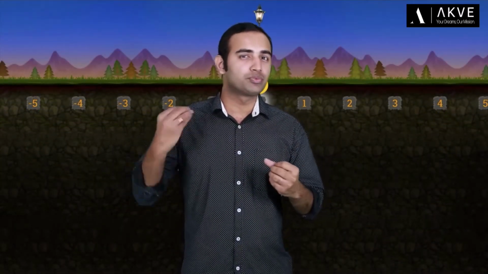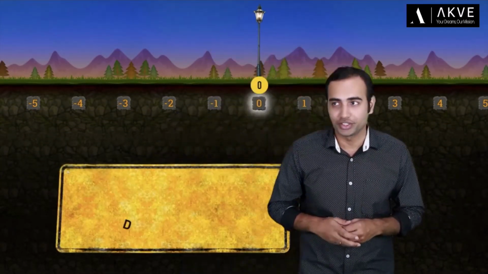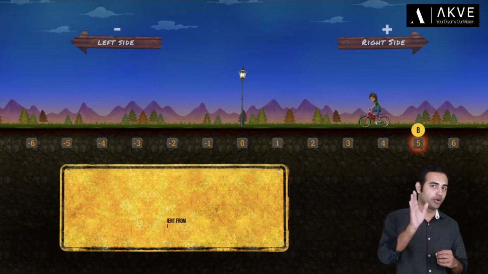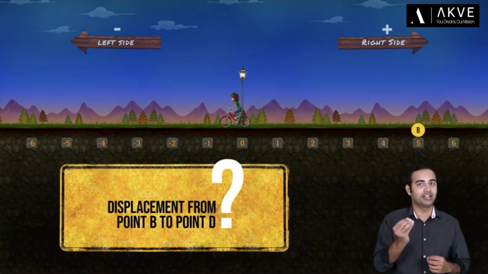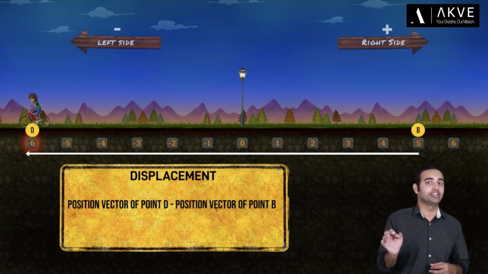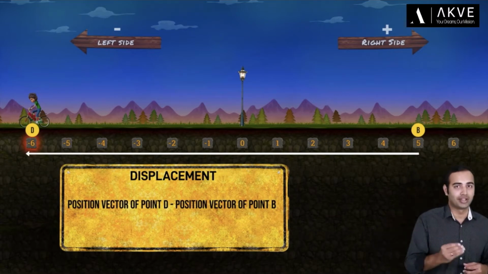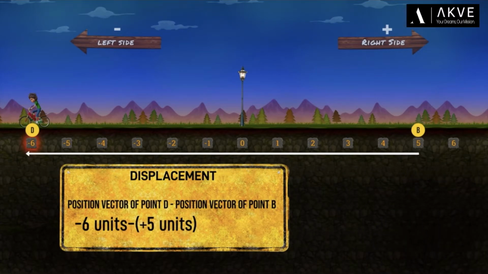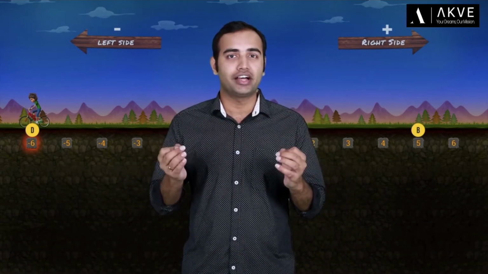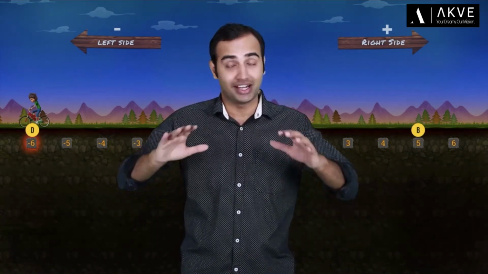Now I can also define displacement between any two arbitrary points using the same definition. So tell me, what is the displacement of our cyclist when he goes from point B to point D? Well, it's nothing but the position vector of point D, because it's the final point, minus the position vector of point B, because it's the initial point. This comes out to be minus 6 minus plus 5, or minus 11 units. So the displacement here is 11 units in the negative or the left direction. From the figure you can easily verify that this result is indeed correct. So with that, I hope the concepts of distance and displacement are clear to you.